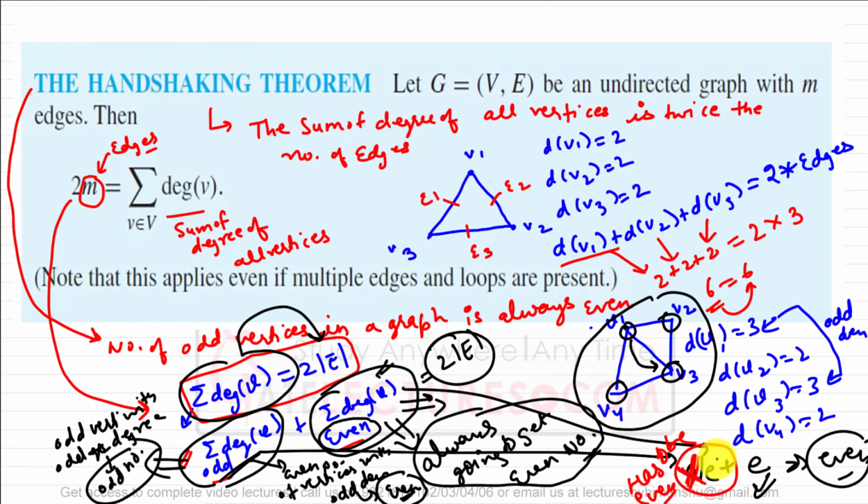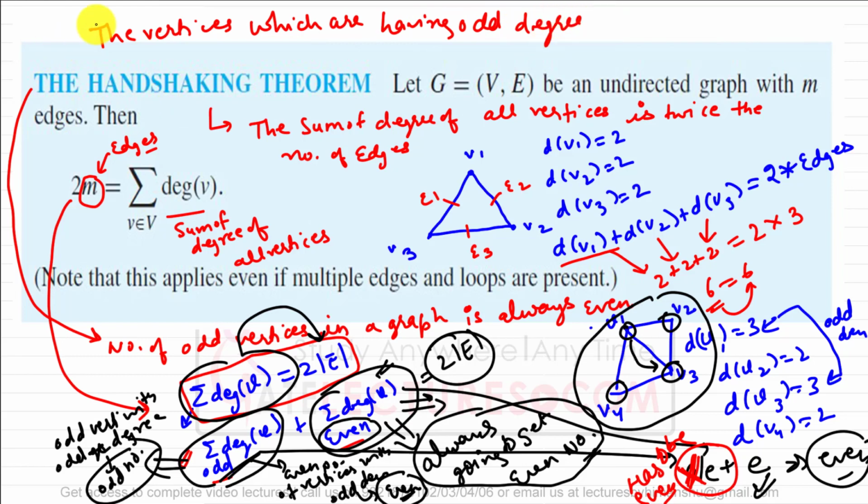It means the number of vertices which have odd degree is always even in graphs.